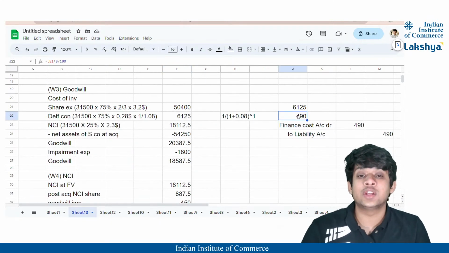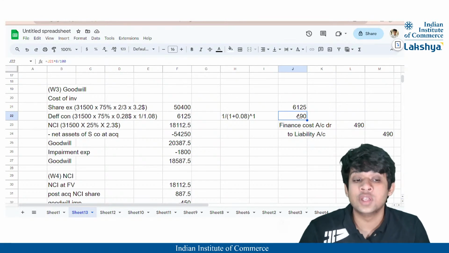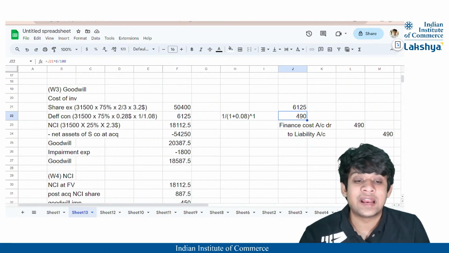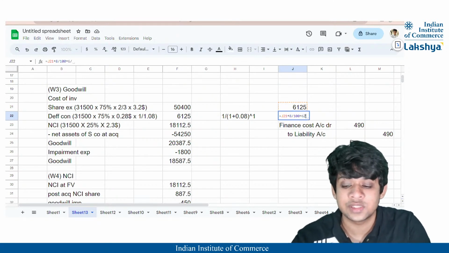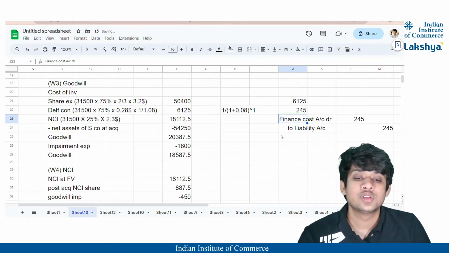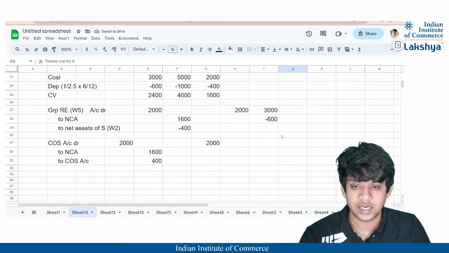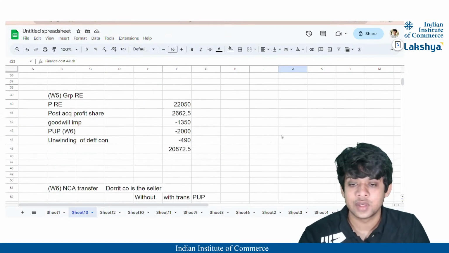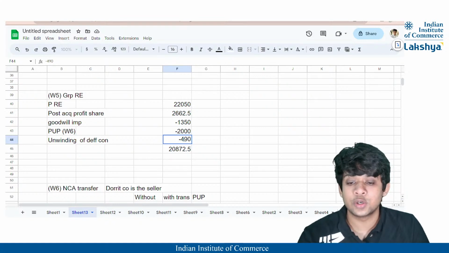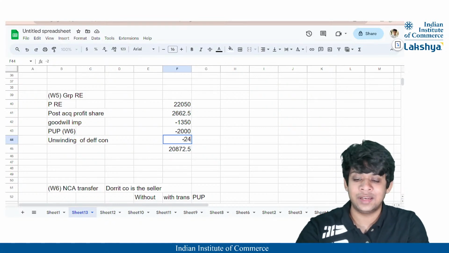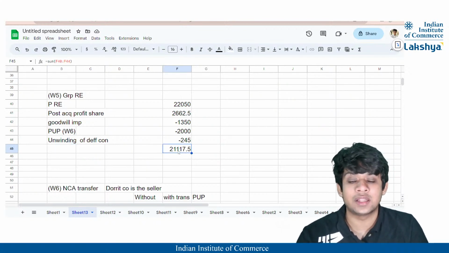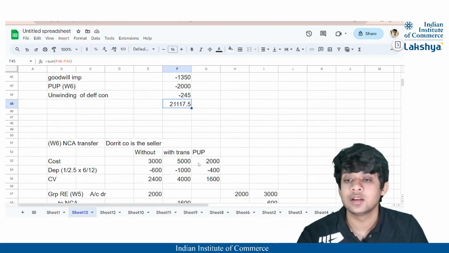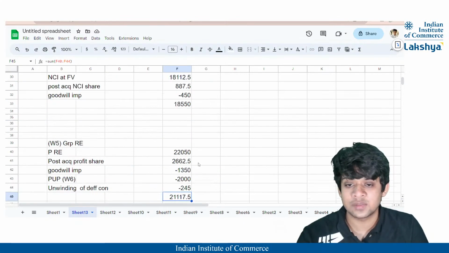We have actually calculated here the finance cost for the full year, right, guys? But the finance cost is not going to be for the full year, it is going to be for 6 months. So this will be into 6 divided by 12, correct? So it will be 245, right? I forgot to mention that part. So here the reduction is not going to be 490, the reduction is going to be 245. And thus the group retained earnings that we've calculated is 21,180, right?